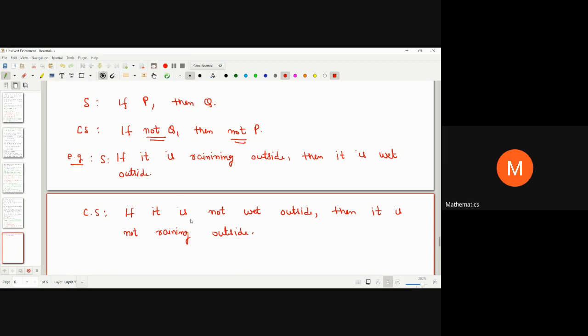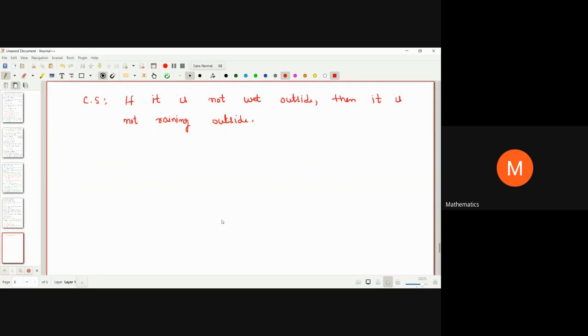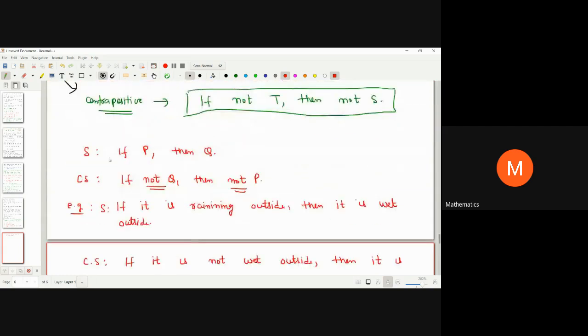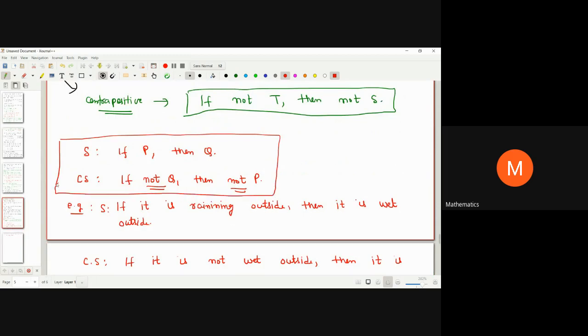Okay, and if there is no water flowing, the road is not wet. Okay, then it is not raining outside. So both the statements are equivalent, and these statements are called contrapositive statements. Okay, so you need to look at this. This is a very important thing, and we are going to use these statements again and again in mathematics.